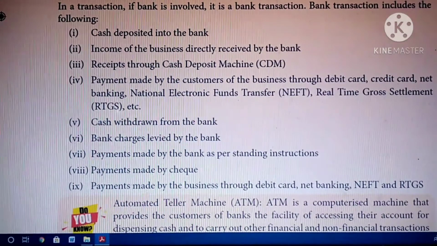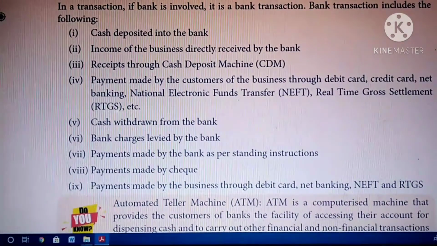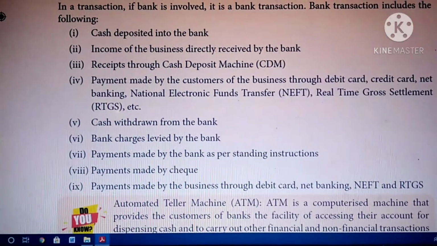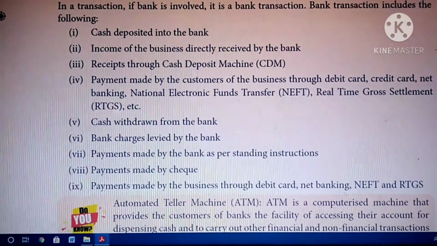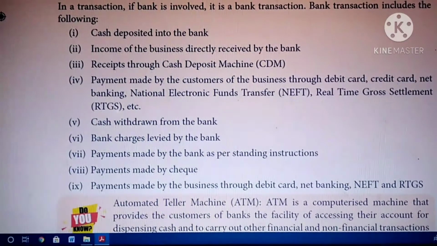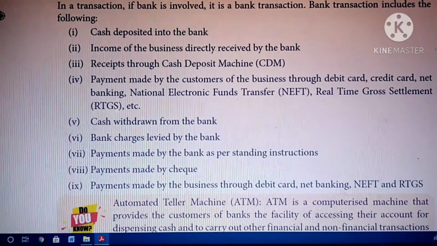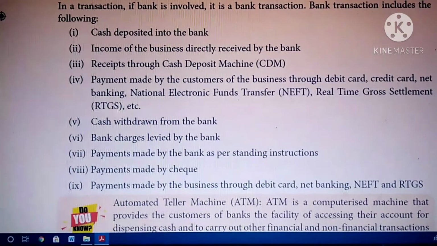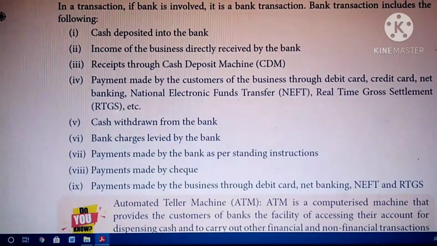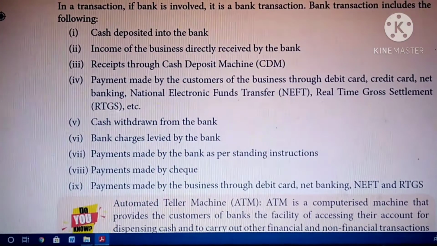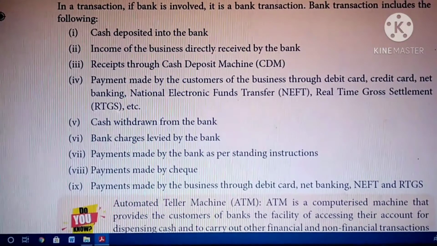Then payment made by the bank as per the standing instruction. So if you want to pay any tax or any insurance premium, in the sense if you give a standing instruction, the bank automatically pays some amount to the respective expenses. If you give a standing instruction that certain expenses must be paid on a particular date, they will automatically pay it from your account. Then payment made by cheque. So if you make any payment through cheque, payment made by the business through debit card, net banking, all that comes under the bank transaction.